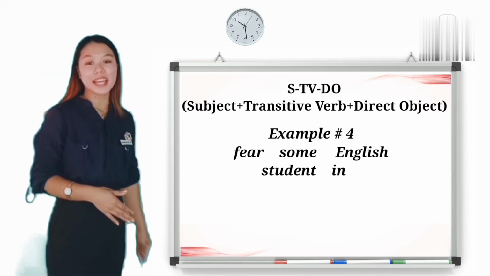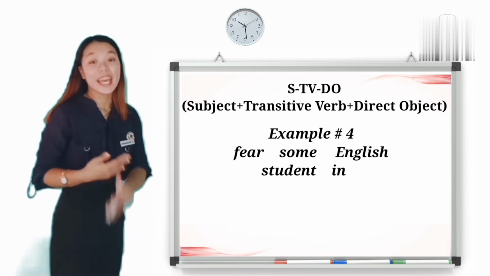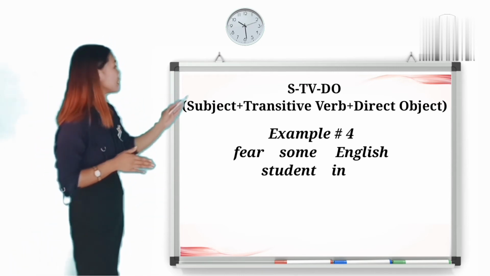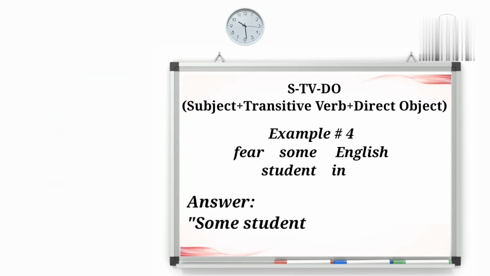Okay, Mr. Amazona, can you arrange the words to form sentences and identify the subject, the transitive verb, and the direct object? Ma'am, it's going to be like this: Some students fear English, where "students" is the subject, "fear" is the transitive verb, and the students fear what? English. So English is the direct object.